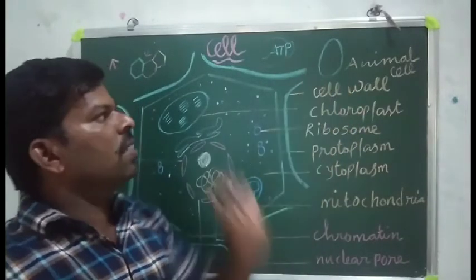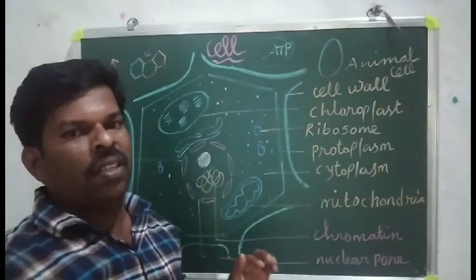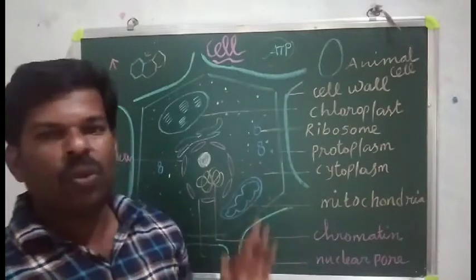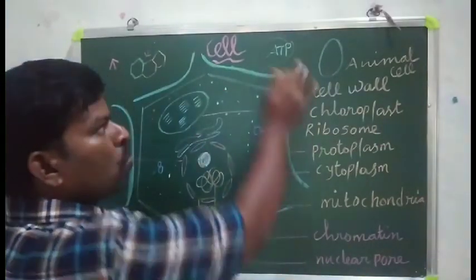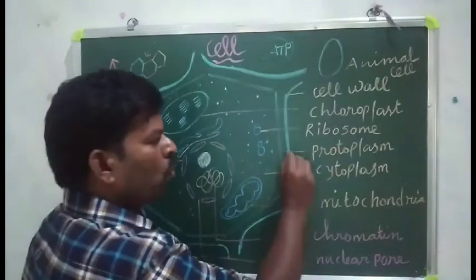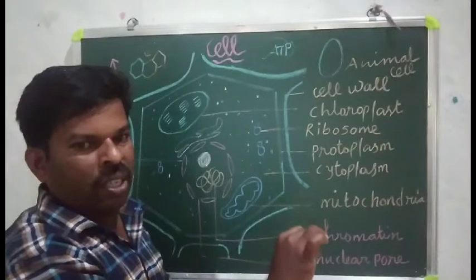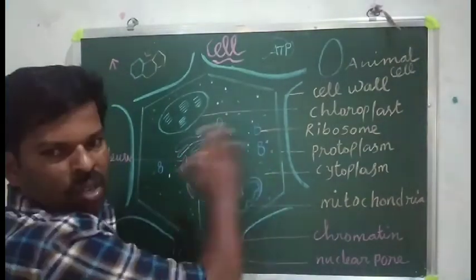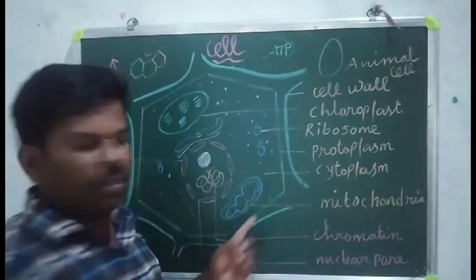The next is chloroplast, which is absent in the animal cell; we will discuss it. Here, the cell wall I told. Next, inside the cell wall, that region is called protoplasm in the plant. Note down protoplasm. It has a fluid substance, and that fluid substance is called cytoplasm.